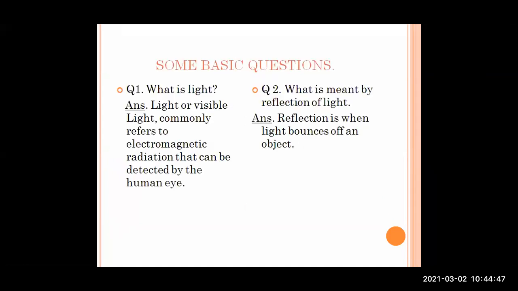So what do we understand from these things? We got answers to our two questions. The first one is, what is light? Visible light commonly refers to electromagnetic radiation that can be detected by the human eye. We can see things only in the presence of light. So an eye first detects light. What is meant by reflection of light? Reflection is light bouncing off an object. Light falls on an object and when it bounces back, we get its reflection.